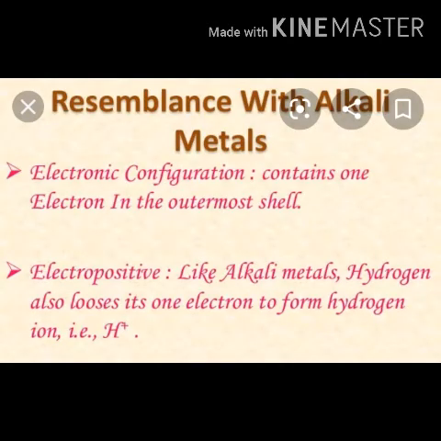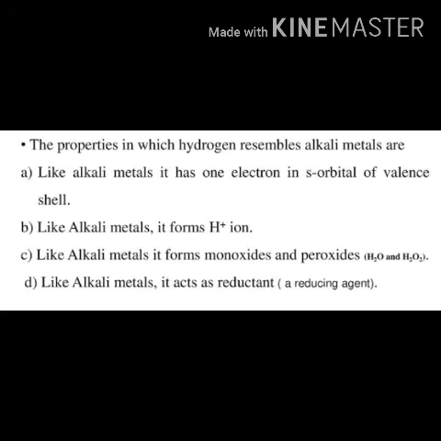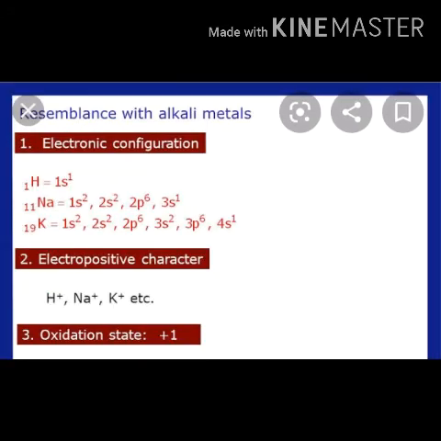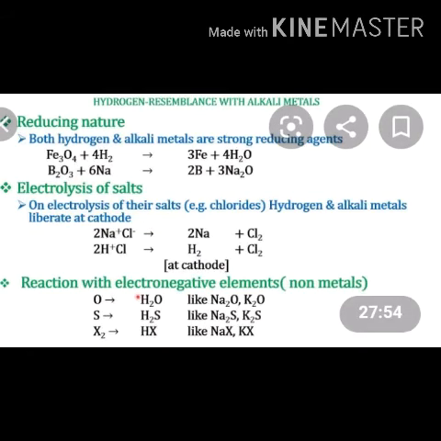Cation formation is another character. Hydrogen, like alkali metals, forms a singly charged cation. That is, it will release one electron to form H+, like Na+. Affinity for non-metals is also shared: both hydrogen and alkali metals combine with halogens to form halides, with oxygen to give oxides, and with sulfur to give sulfides, like HCl, H2O, H2S. In the case of sodium: NaCl, Na2O and Na2S.